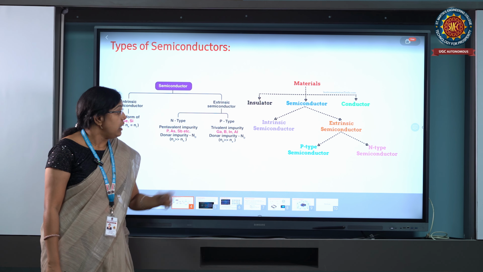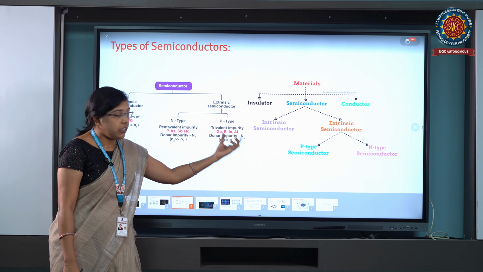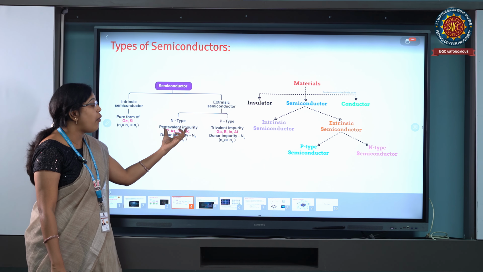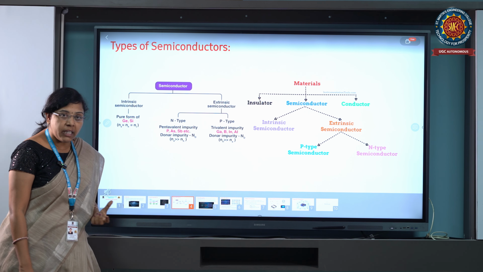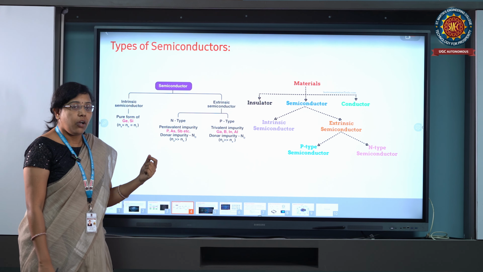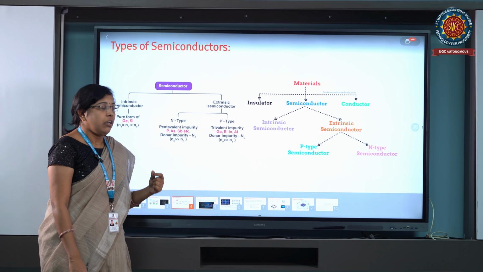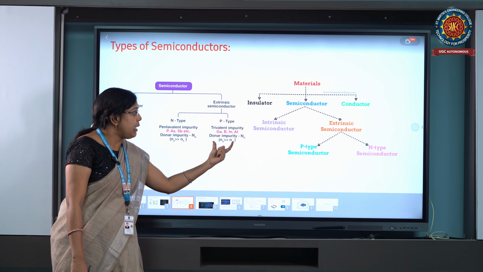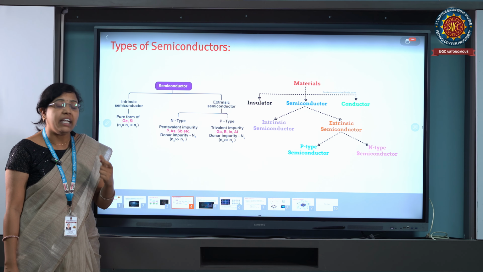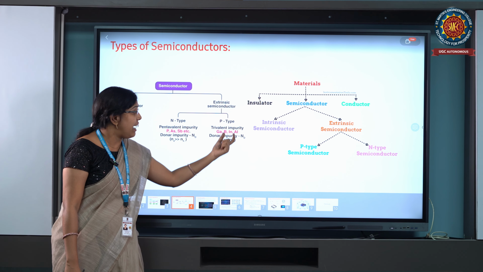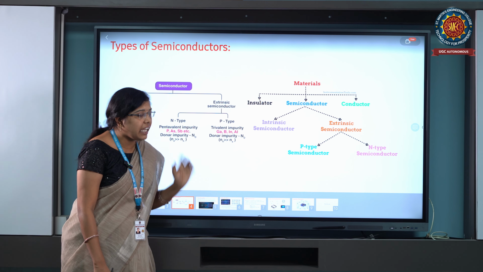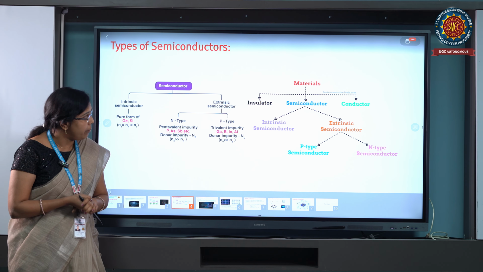P type requires trivalent impurities, and N type requires pentavalent impurities. In the N type semiconductor, an example of a pentavalent impurity is arsenic, which is a donor impurity. In the P type material, the main examples of trivalent impurities are gallium, boron, indium, and aluminum. These are the best examples of extrinsic semiconductor materials.